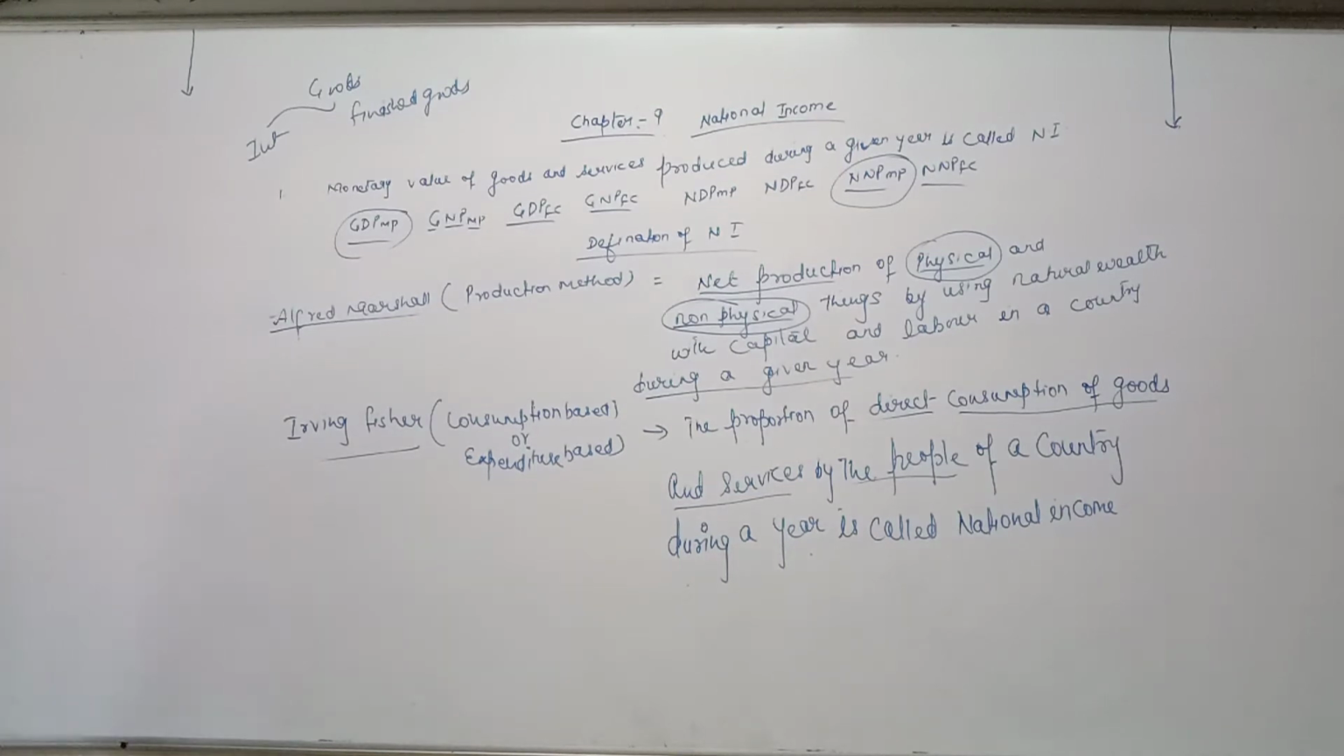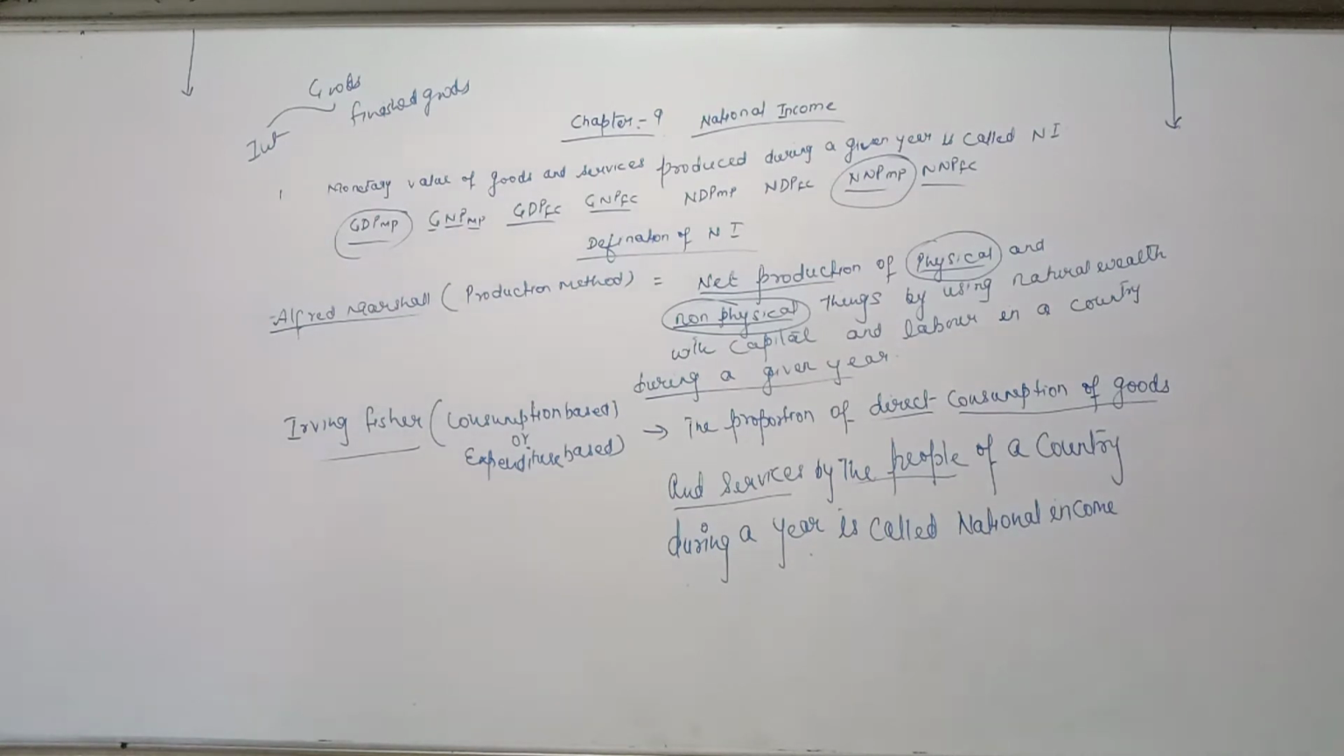Once again, last one is Irving Fisher. Try to understand. The proportion means percentage of income which we are spending on purchase of goods and services. Of direct means here the goods which satisfy our wants directly. Whatever goods we are purchasing, almost each and every good satisfies our wants directly. So direct means direct satisfaction. Consumption of goods and services means purchase of goods and services by the people, means by the consumers of a country during a given year. During a year means current year. So it is called national income.